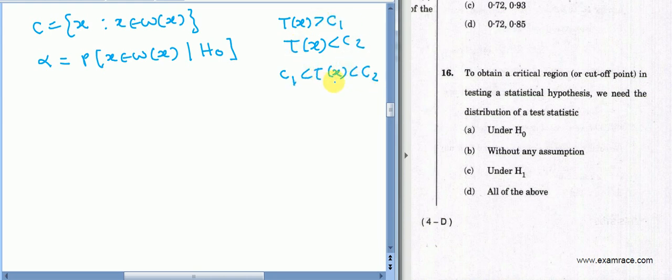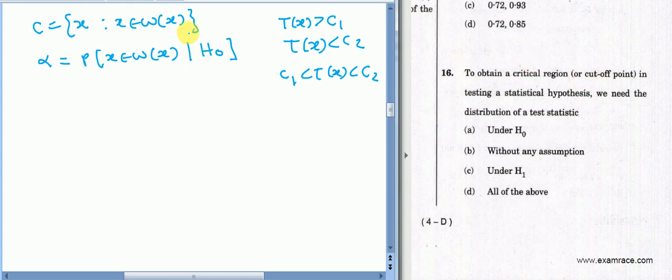So any of these types can be the reason for rejecting the null hypothesis. So these C1, C2 are critical points which we find by using the size, the probability of rejecting H0 when H0 is true. It is nothing but alpha. So under H0 we find our cutoff points or critical points.